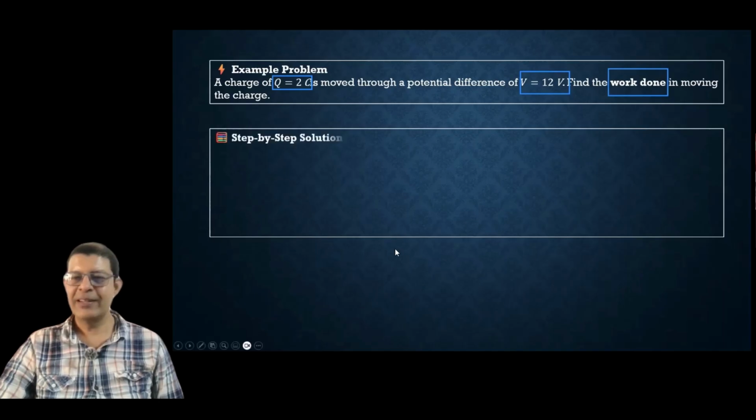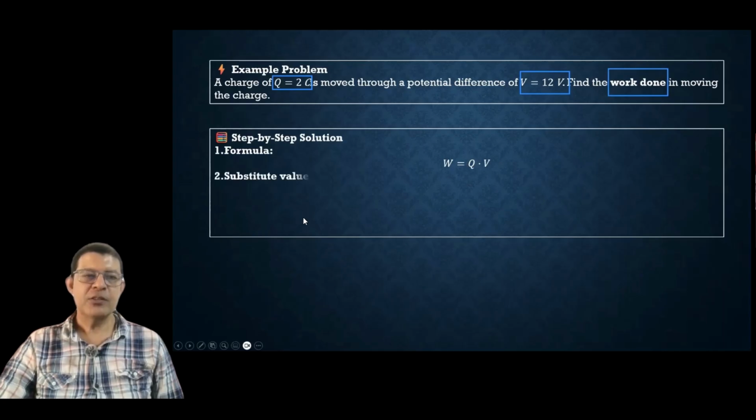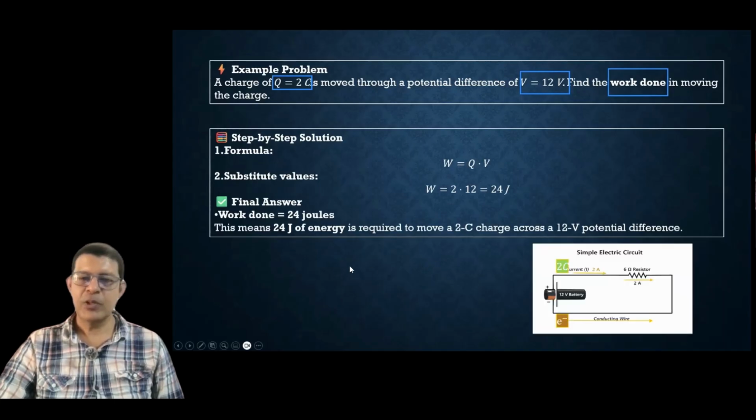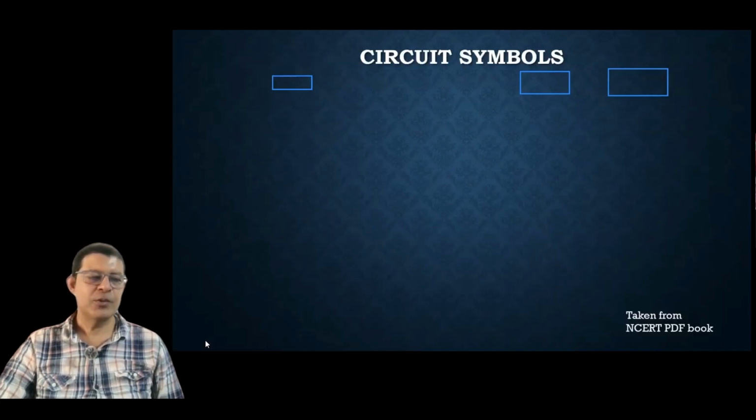Very good. Let's see. We use this formula. We rearrange the formula. Right? Voltage is work done by the charge. So now we substitute the values. What will we get? 24 joules. Okay. So this was a very simple answer, I guess. So let's move ahead.